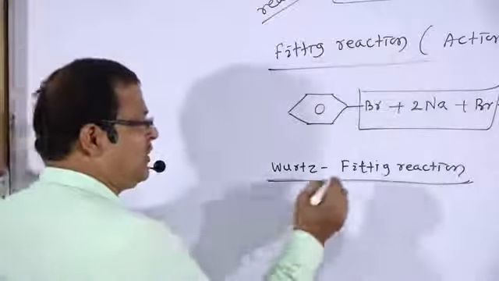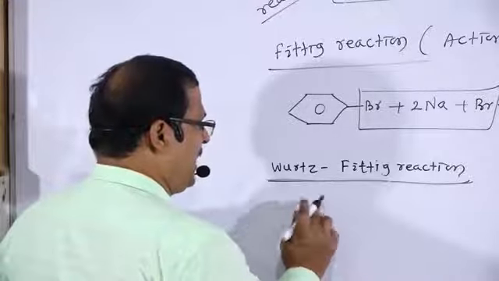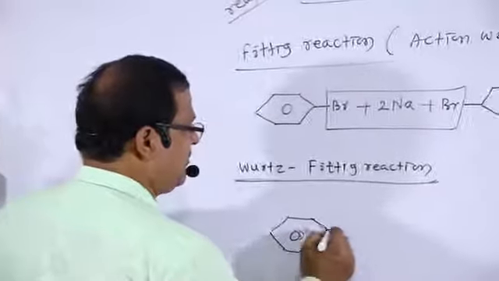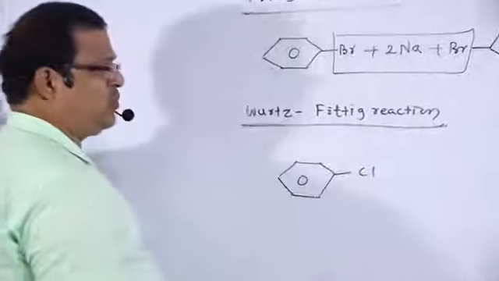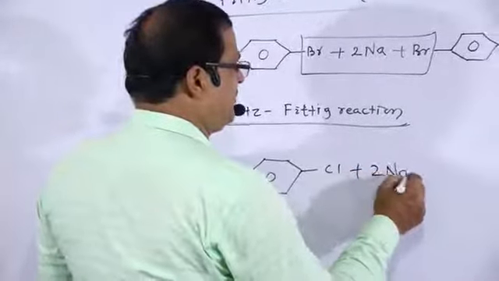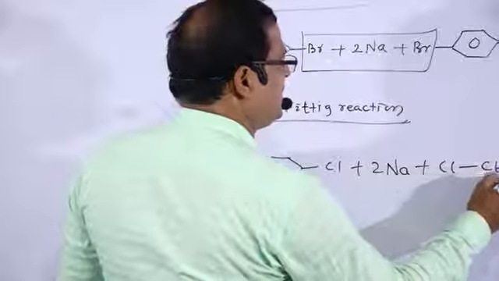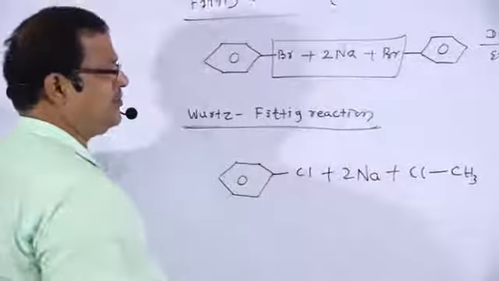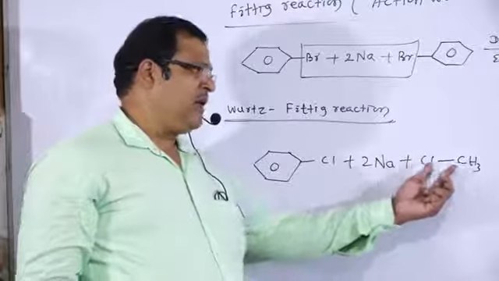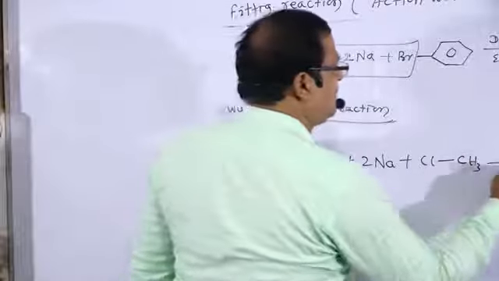So what will happen? Let us take an aryl halide, chlorobenzene, treated with metallic sodium and an alkyl halide, methyl chloride, in presence of dry ether.